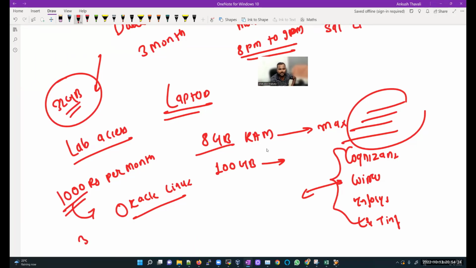If you use it for 3 months and complete all your practice from day 1 to 90 days, then you will be a champ by using this lab access. So 3,000 you will spend, but you will be very good in terms of everything. Yeah, sir, it's beneficial. I think 3,000 is a good amount for a good lab access.